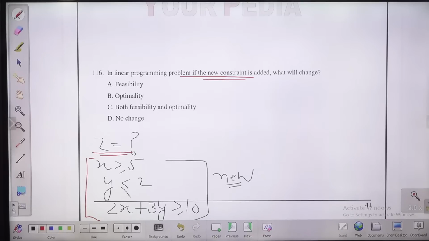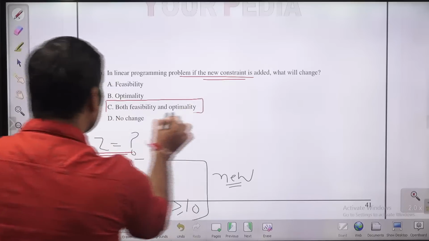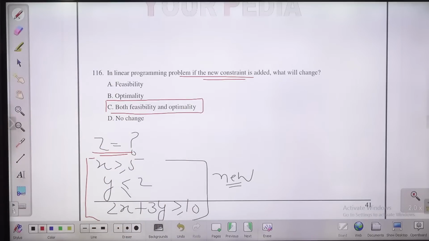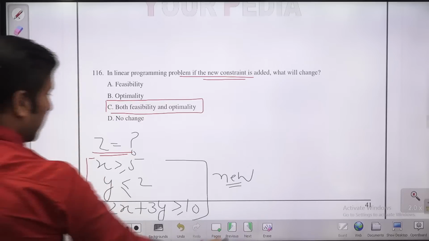So I feel for a linear programming problem, if you are adding some new constraint, that is going to change both feasibility and optimality. I feel C will be the answer, guys. Next question, let us move on.